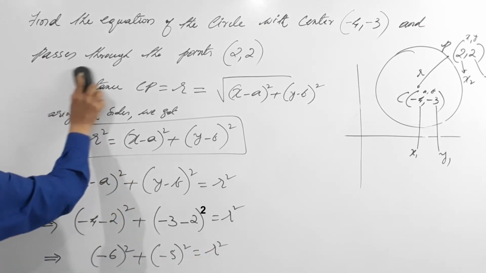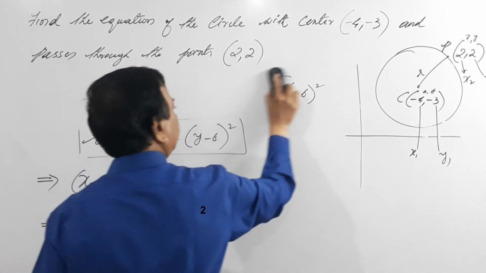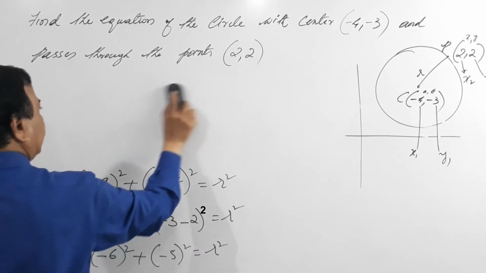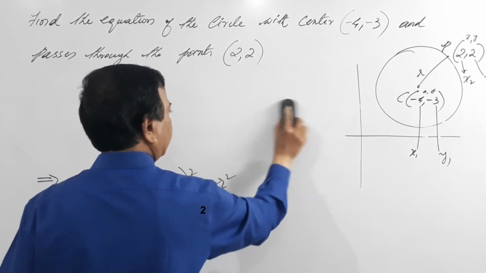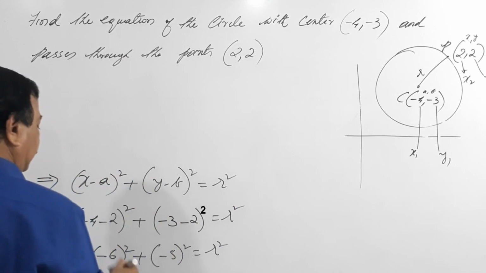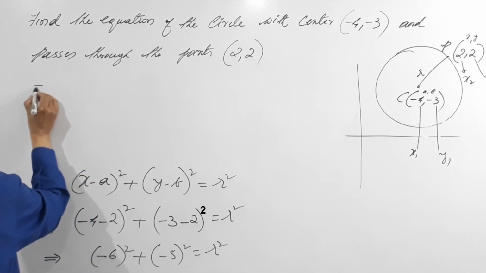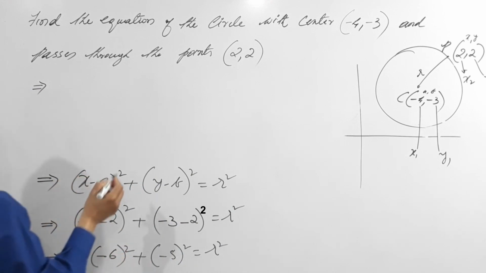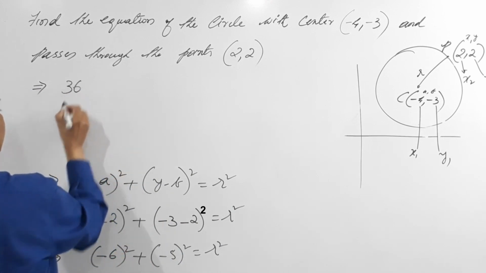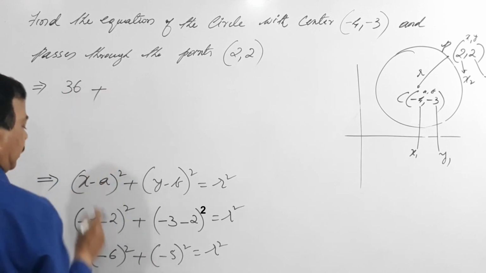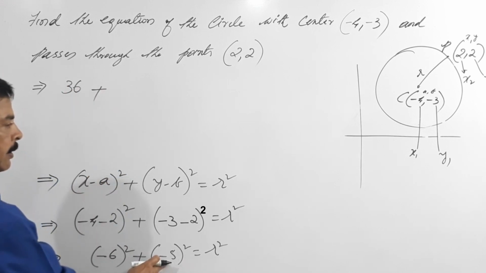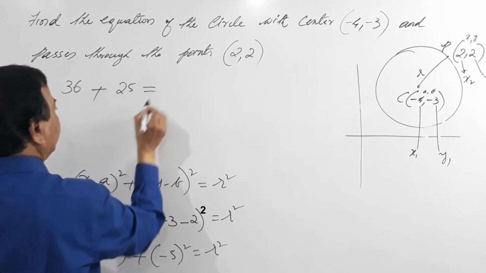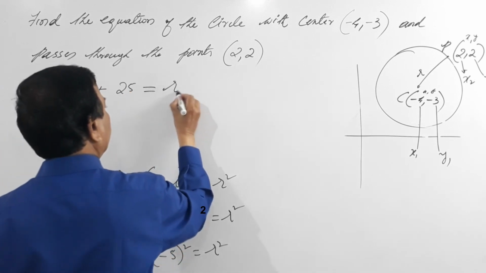I'll rub this. What happens to this? Minus 6 becomes plus 6, the whole square is 36, and minus 5, the whole square, is plus 25, which is nothing but r square.